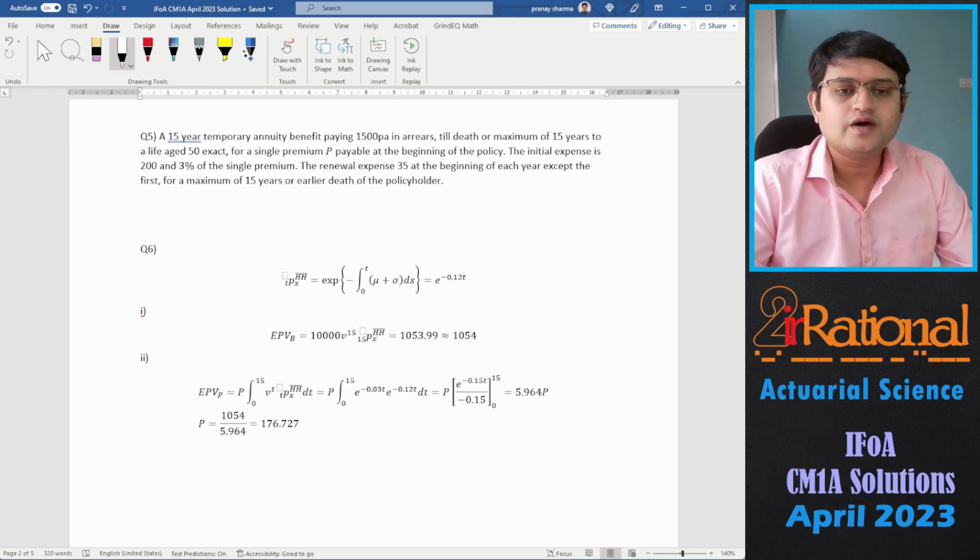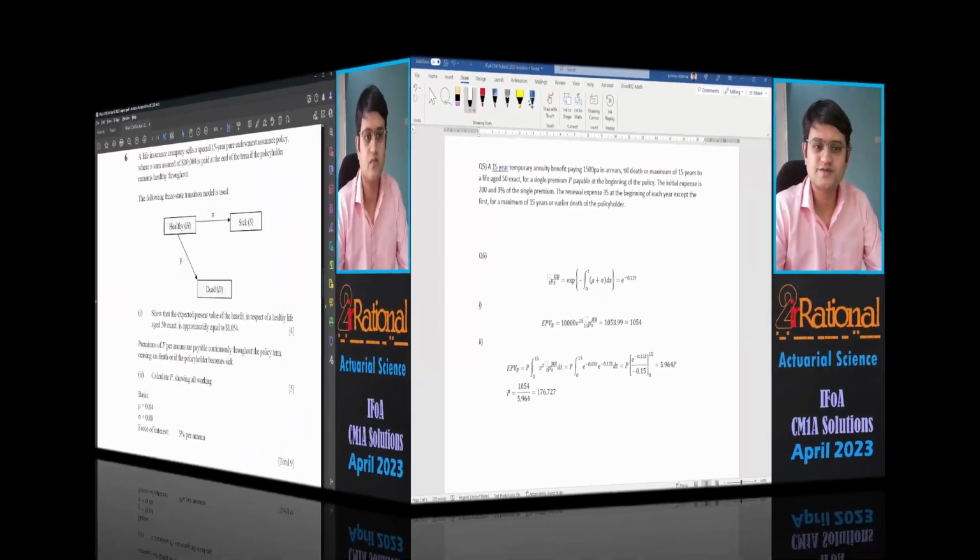The renewal expense 35 at the beginning of each year except the first year for a maximum of 15 years or earlier death of the policy holder. So for each one of them, you have to specifically mention the cash flow and the time of the payment as well as the number of years for which we are going for. Let's see the next question.